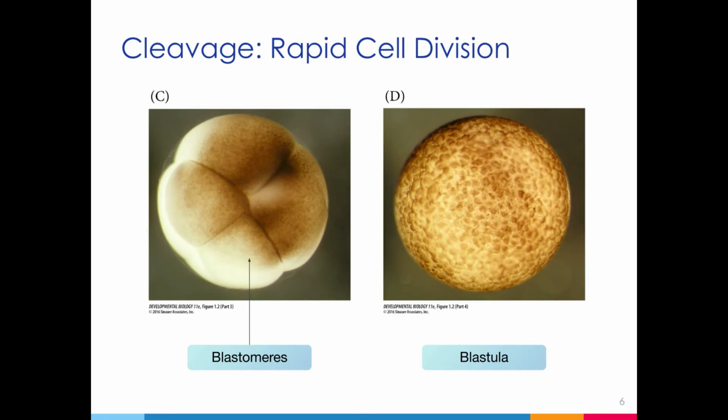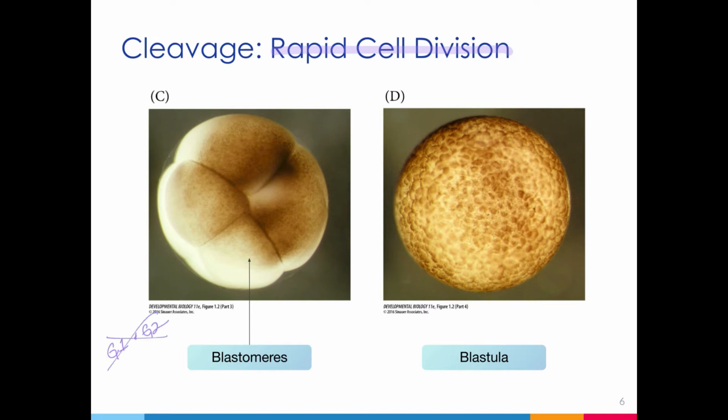The fusion of the sperm and the egg and of the male and female pronuclei is followed by cleavage, which refers to rapid cell division. In order for a new organism to develop from the zygote, there obviously have to be many cell divisions. These divisions happen very quickly, and in the frog, the divisions are remarkably fast because the cell cycle is modified so that the two growth phases, G1 and G2, are actually skipped.